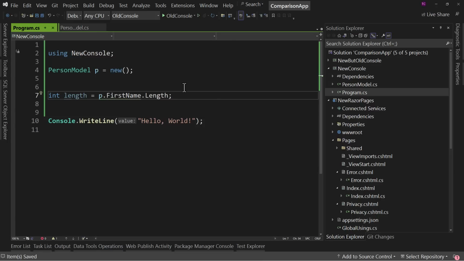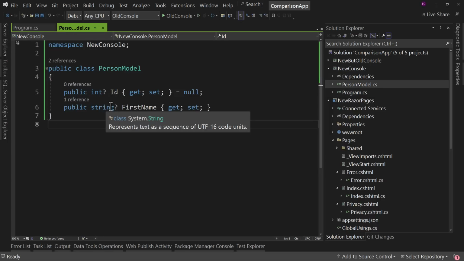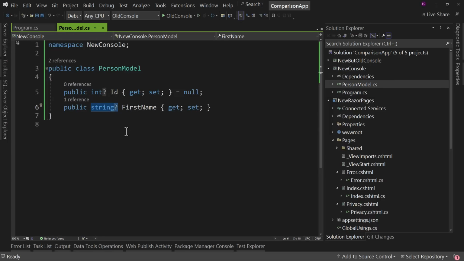So that's something to look out for. That's something that is really a big value to your application. Now, when you get an application that's already existing, let's say you have a very modern application, only 10 to 20,000 lines of code, very kind of small application, and you turn on the null checks. You're going to have a lot of warnings to deal with because we have never used the question mark with string before, because string is by default nullable, just like person model is by default nullable.